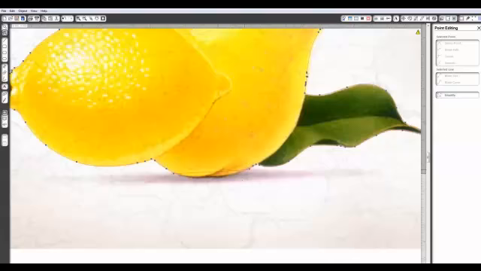And I've got my editing points back, and I'm simply going to click in the middle, pull that down to where I want it to be, a little bit inside of the line so that I don't get too much dark area down there. Now, if you like a little bit of shadow, by all means leave it in there. That's your choice. That's completely fine. There's no rule about that.